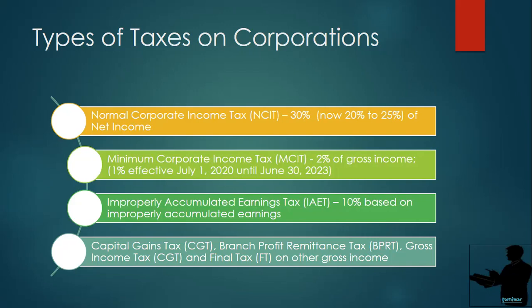But effective July 1, 2020 to June 30, 2023, the rate will be 1% of the gross income. Then in the last video, I will discuss the improperly accumulated earnings tax, which is 10% based on improperly accumulated earnings. And then the other types of taxes on corporations are the following: capital gains tax, branch profit remittance tax, gross income tax, and final tax on gross income.